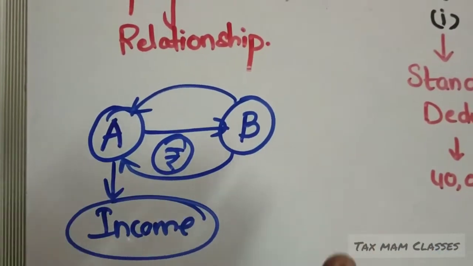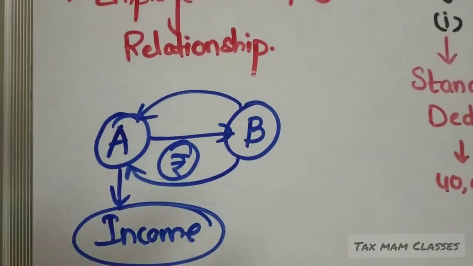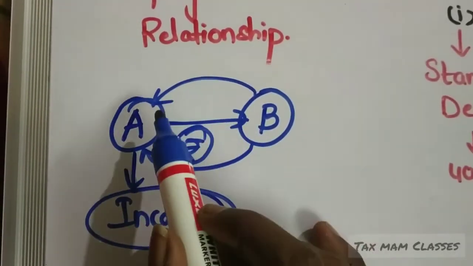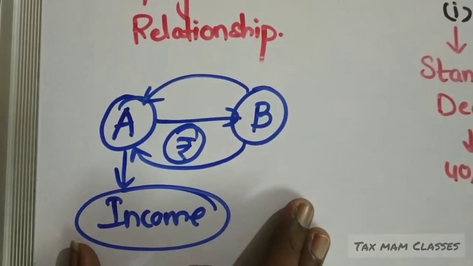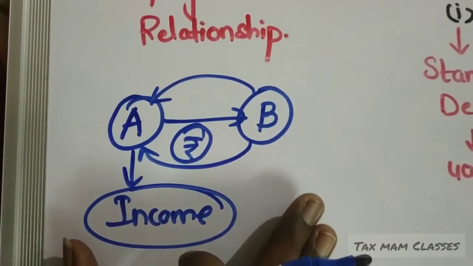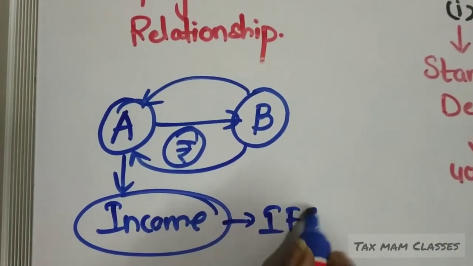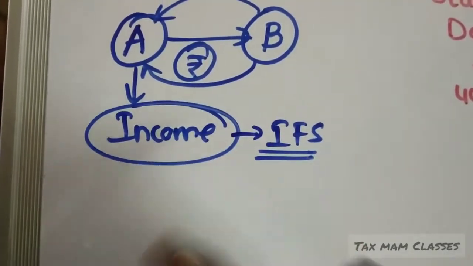According to the condition, the relationship between the two persons is employee and employer, and he is receiving income. So under which head will it be taxable? According to the provisions and conditions, it will be taxable under the head income from salary. This is the first scenario.